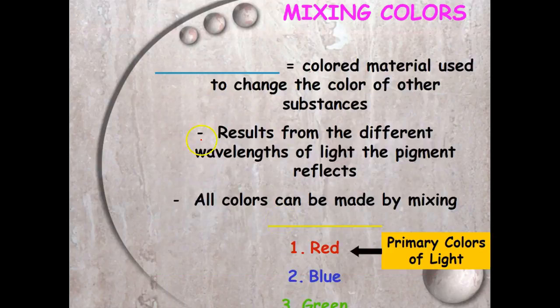And the last thing is that if we mix colors, we can use something called pigments, which is just colored material used to change the color of other substances, and the result comes from the different wavelengths of light the pigment reflects. So all colors can be made by mixing these three colors, red, blue, and green, and that's what I want you to write down. These are the primary three colors. So as long as you can mix those other substances together, you can get different wavelengths of light.